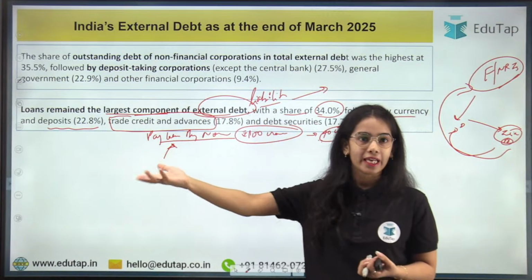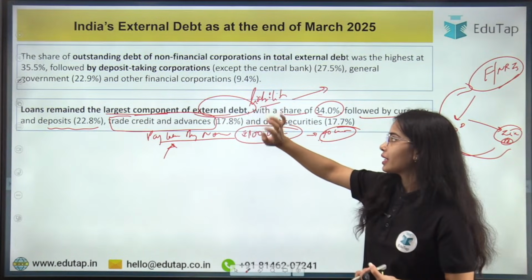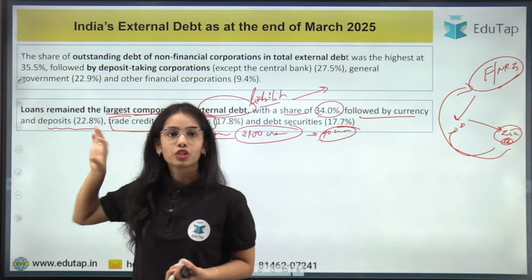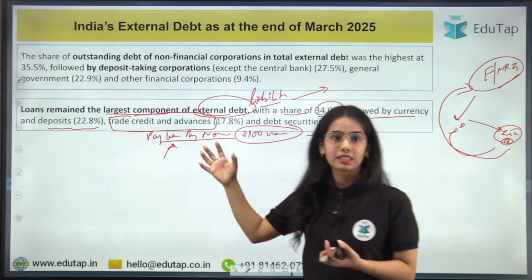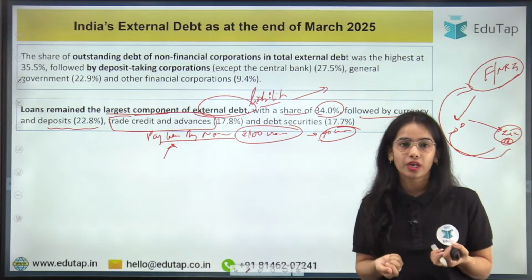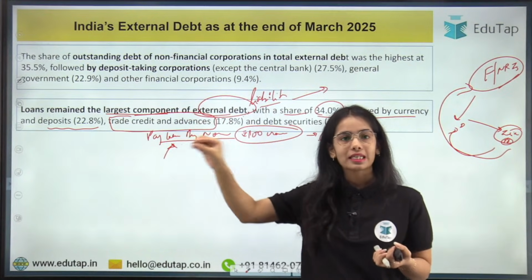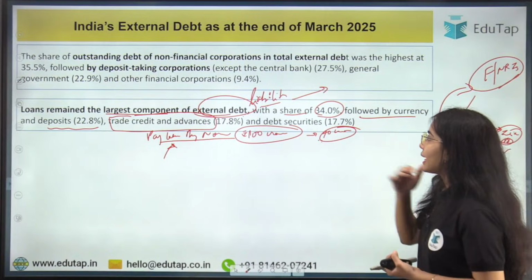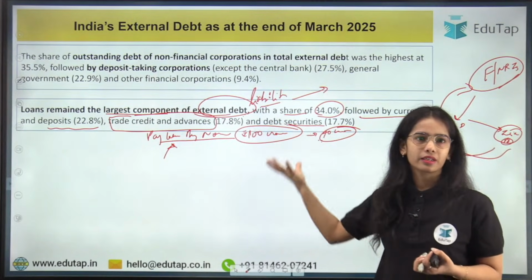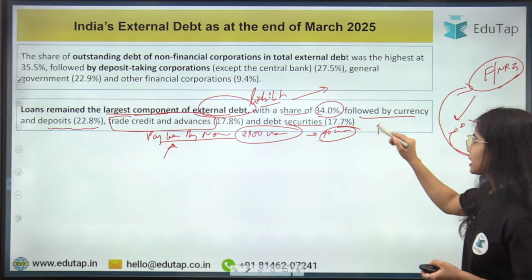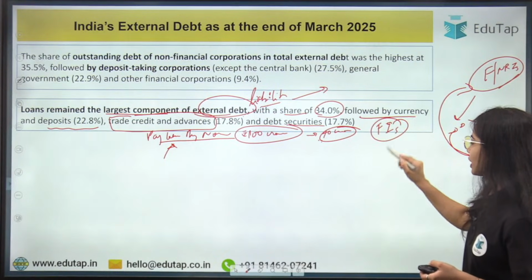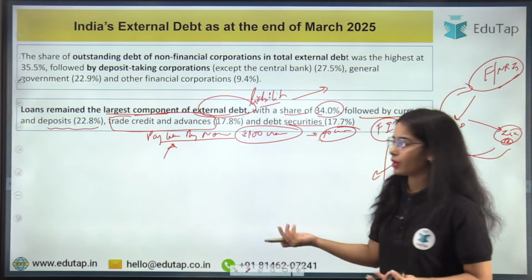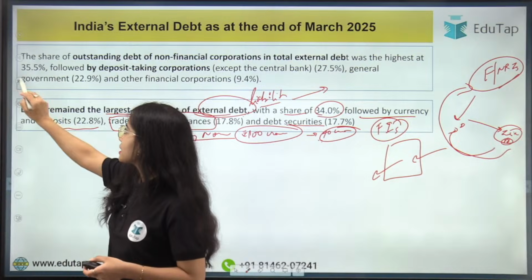We have to pay anyway, right? So this is also a liability in the form of external debt. Got it? So this is the trade credit and advances. We have taken the products, but we will pay later. So that is trade credit and advances. Buy now, pay later. And debt securities, debt documents, these are the financial instruments through which we are taking borrowings in a way. Okay, so any confusion anyone has in this?